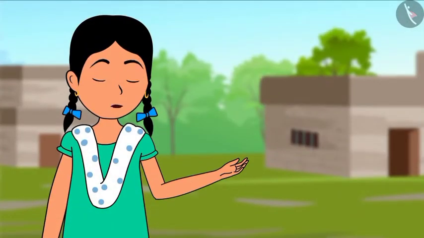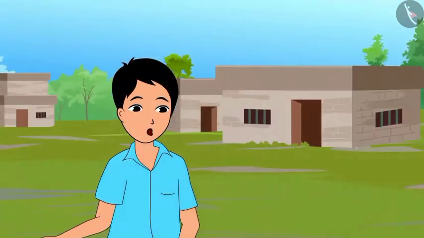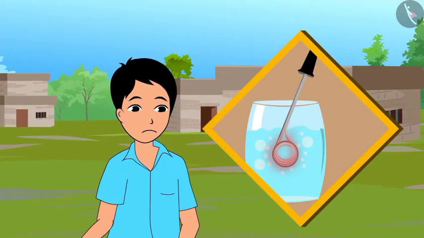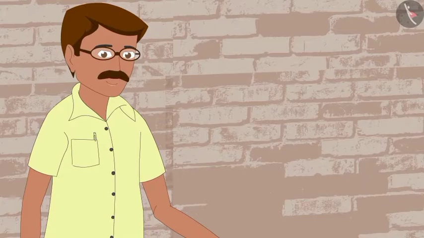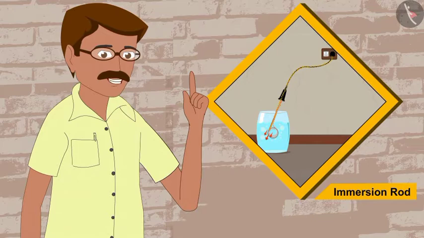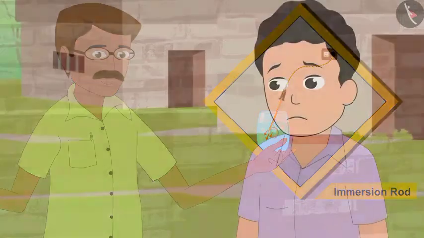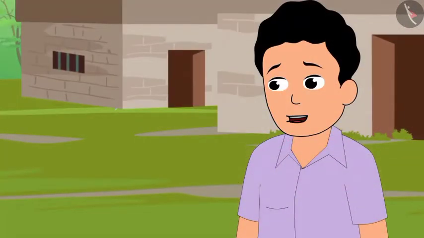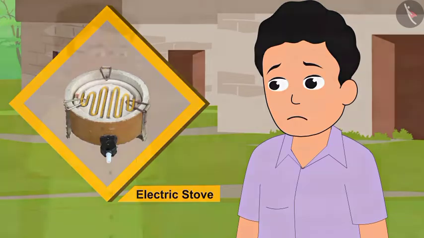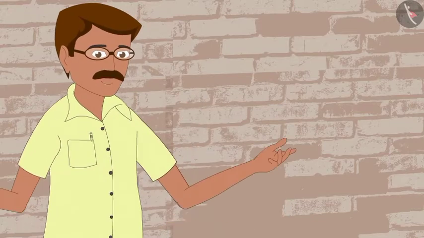My mother tells me that electrical appliances should not be touched with wet hands. Uncle, we have a rod in our house to heat the water. The water gets heated in 10 minutes. Very good. That is called an immersion rod. Due to the heating effect of electricity, water becomes hot when the immersion rod is dipped in it and power supply is given. Uncle, my mother cooks food on an electric stove. When there is power supply, the food is cooked in it. Very good. Due to the heating effect of electricity, many appliances work on this principle.